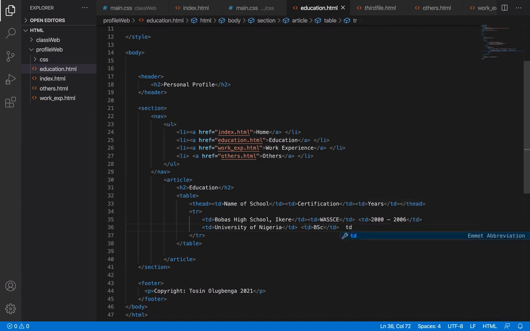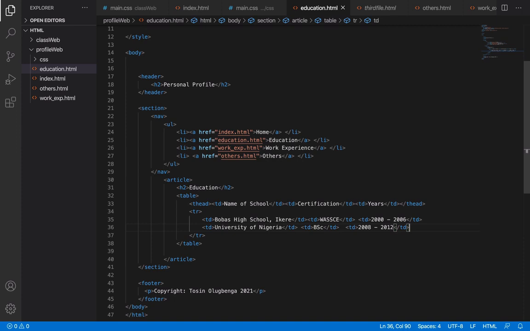Which year? It can be any year. Let's say 2008 to... how many years do you spend in the university here? That's 4, without some other things that could happen. So let's put it as 2012.